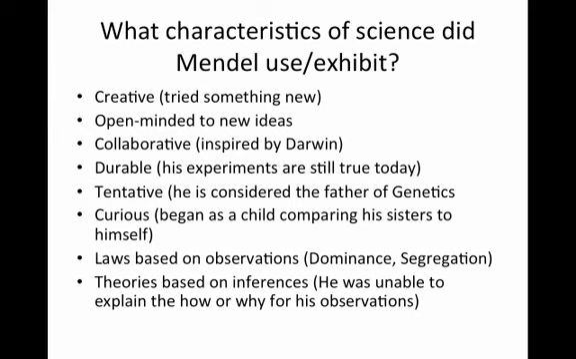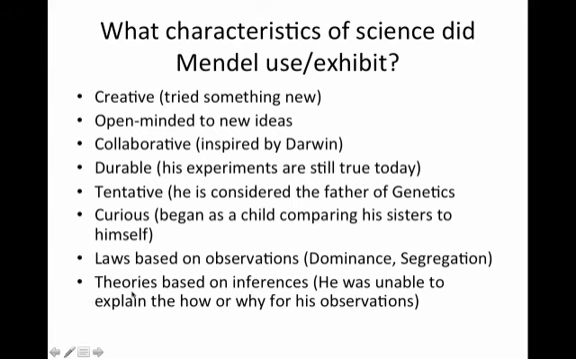Curious. There's a lot of research and background on Mendel, a lot of information you can read, and he claims that he was one of the most curious children and that he began comparing himself to his sisters when he was younger. You know, why was he different? Why was he a boy? Why did he look like this? He created laws based on observations. So we have the law of segregation and the law of dominance. Notice these are from his hypothesis 3 and his hypothesis 4.